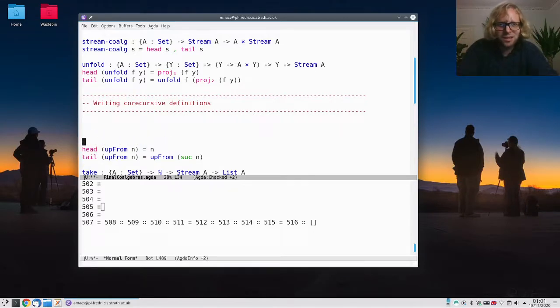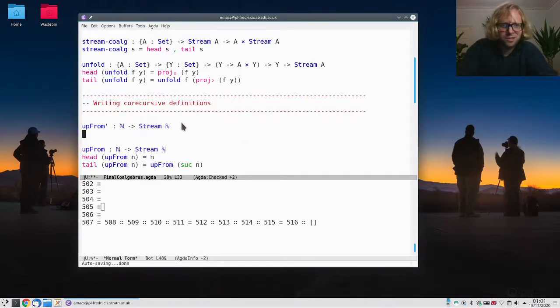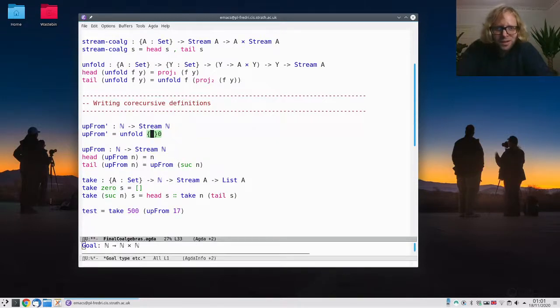But now let's do it using the unfold combinator. I want to do up from. And we see that the unfold gives me a function from y into streams if only I give it one of these. So here I want a function from n into streams, right? I want an unfold of something. And that's something. Now, y here is the natural numbers. So these y's are the natural numbers.